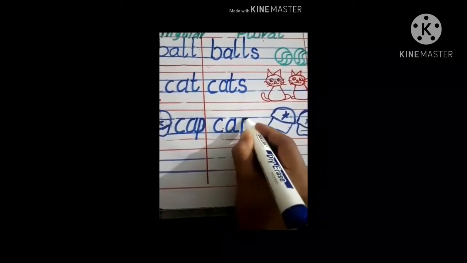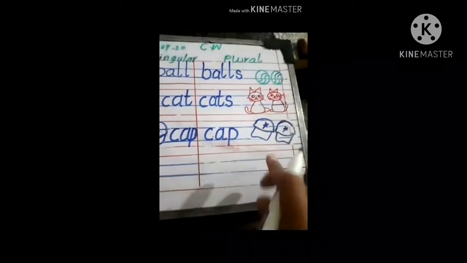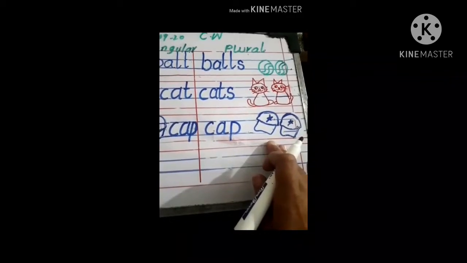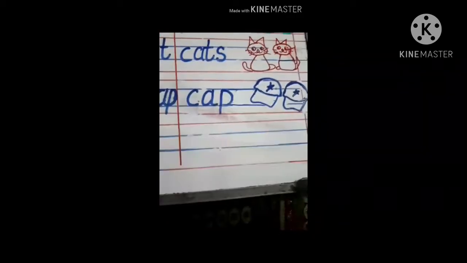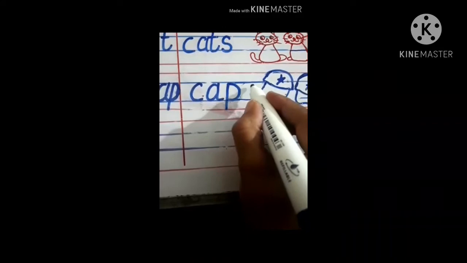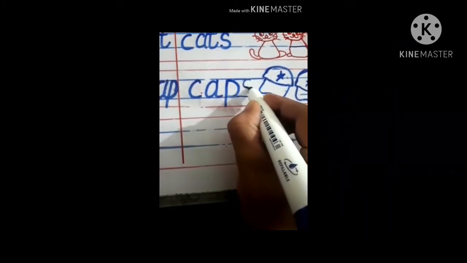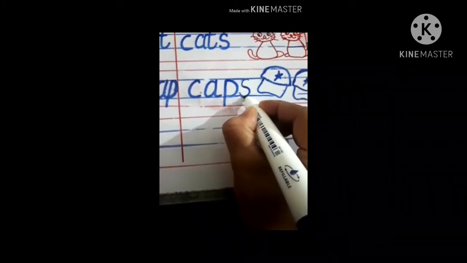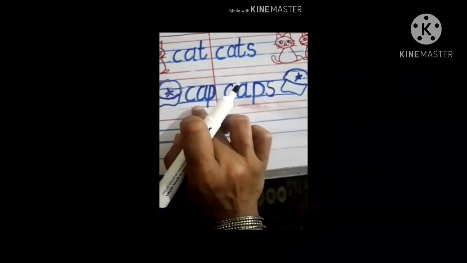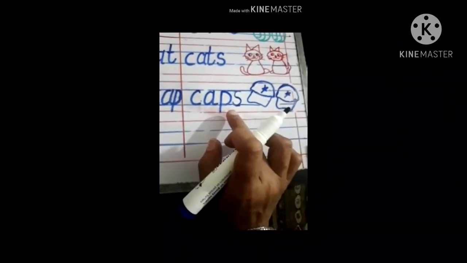CAP. Cap. But because these are more than one, what would you add? Yeah, you should add S to make it plural. Now here we have our plural. Here we have singular cap. Here we have plural caps.